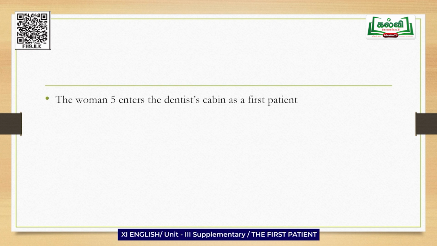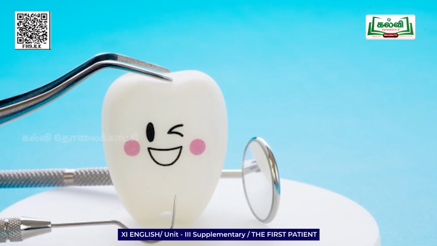The nurse comes out and is surprised to see no one in the waiting room except woman 5, because she is not aware of what is going on, since she was completely concentrating on showing her photographs to others. At the end of the play, woman number 5 enters the dentist's cabin as the first patient.